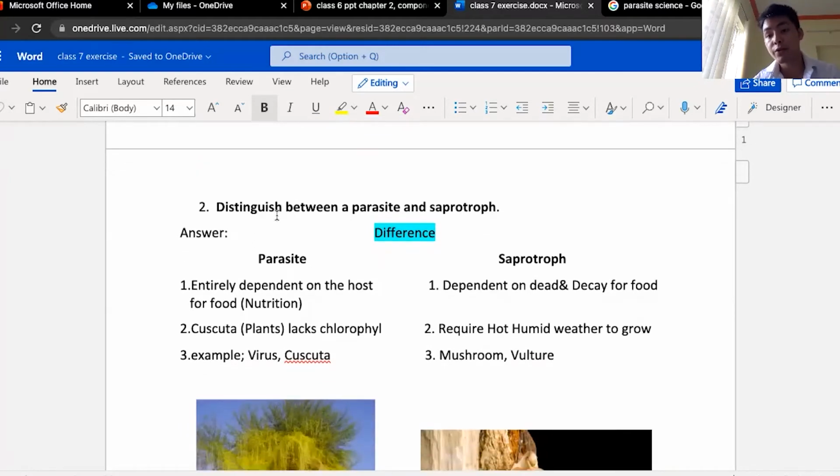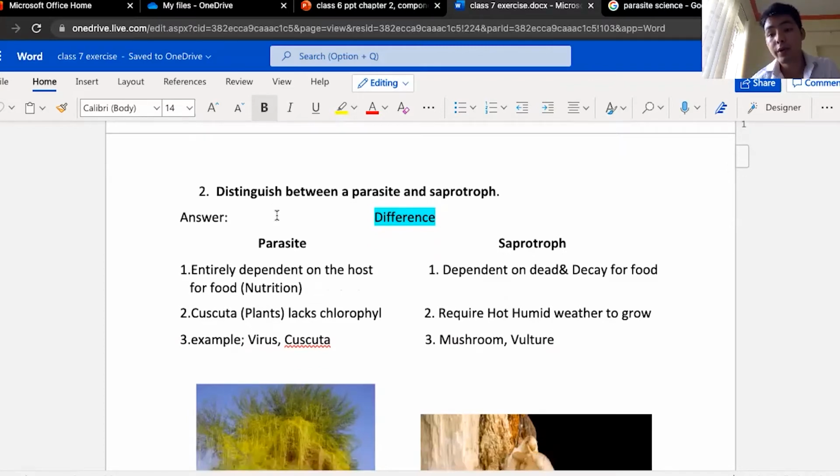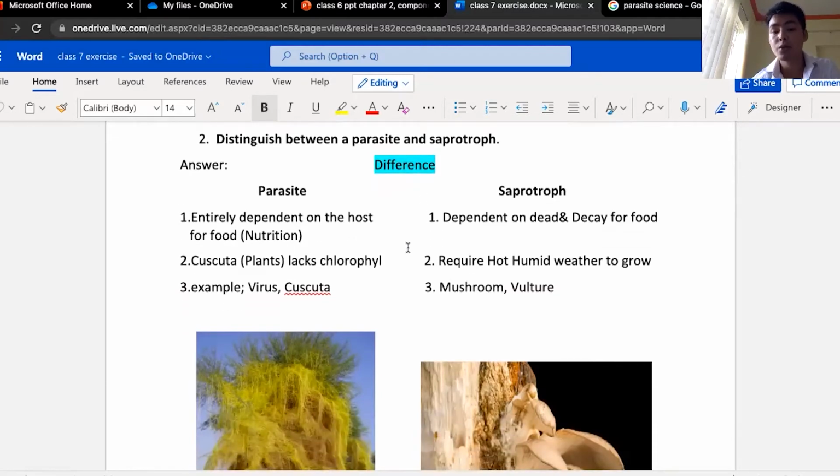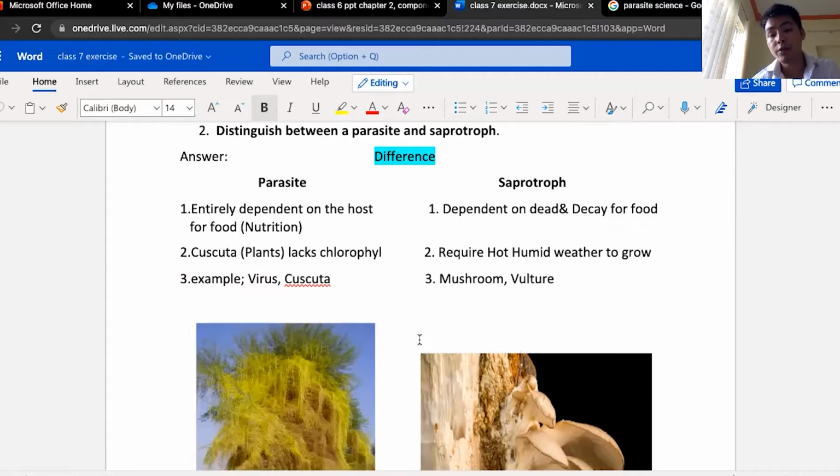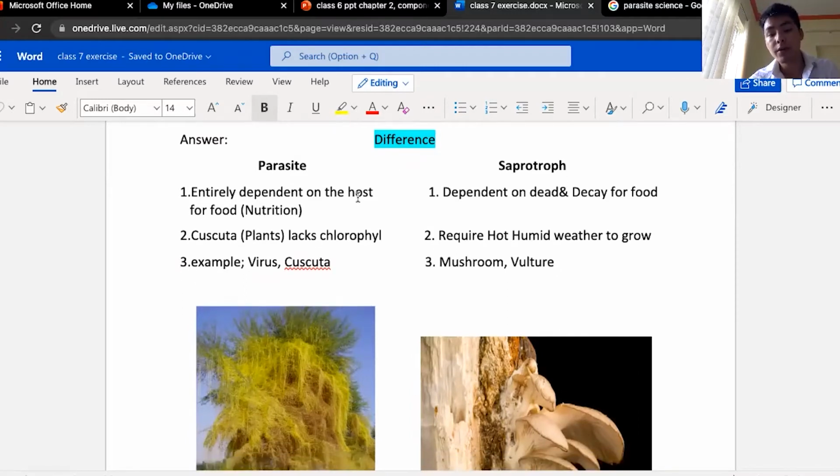Distinguish here refers to differentiate. So you can put it bluntly as difference. We'll have one column for parasite and another column for saprotroph. So we'll try to differentiate between why a parasite is so different from a saprotroph. Parasites are entirely dependent on the host for food.